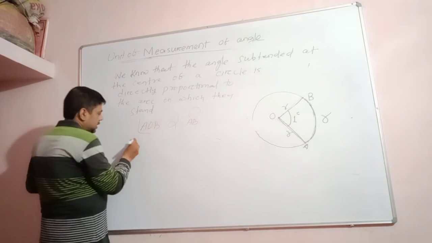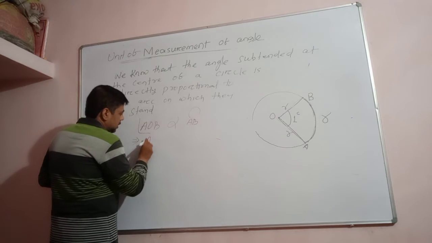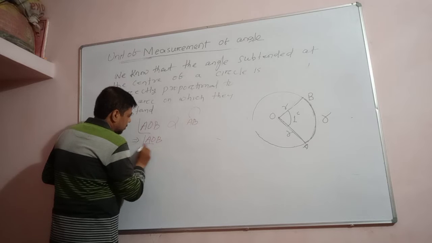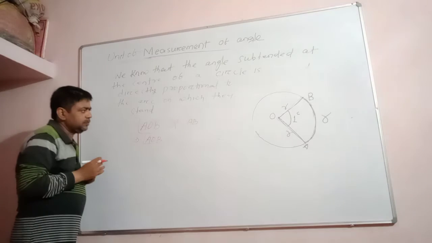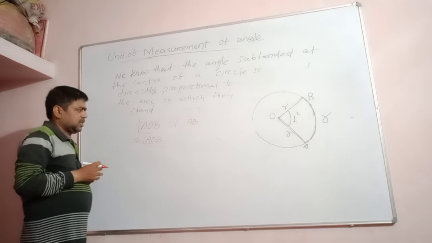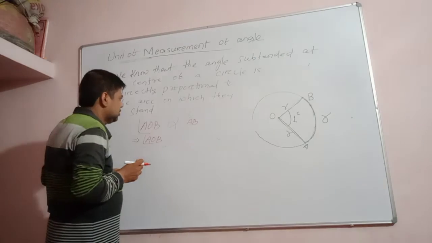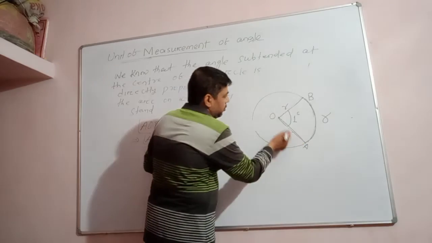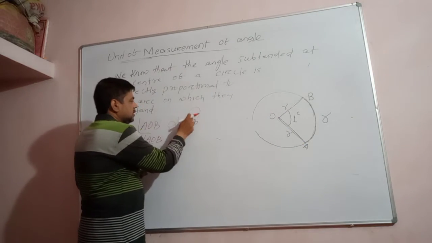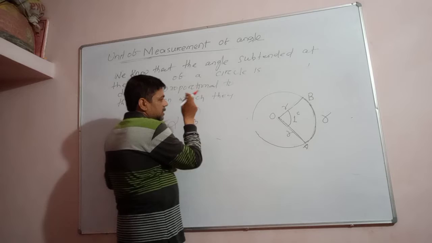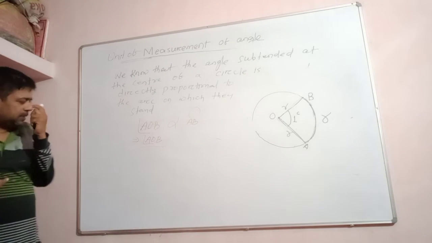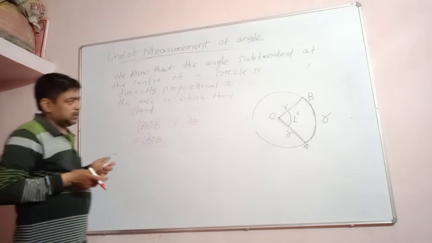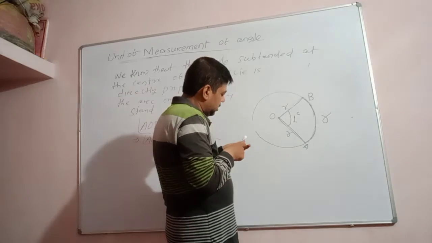That implies the angle AOB is directly proportional to the arc AB. If the angle is AOB, the length of the arc is AB. Length of the arc is AB, or not? Okay. So similarly, suppose this angle we have drawn, and this is